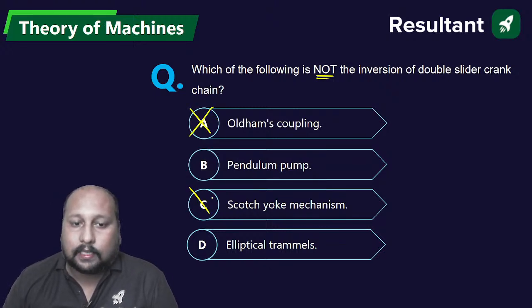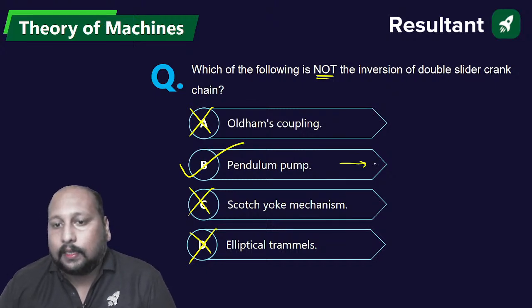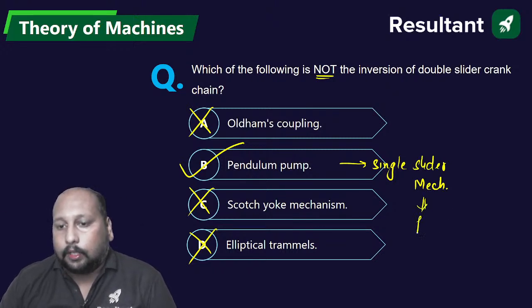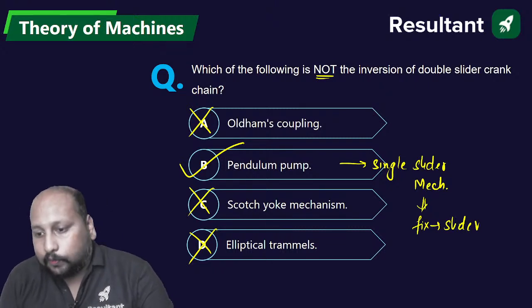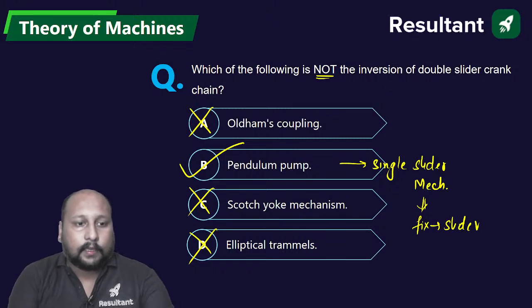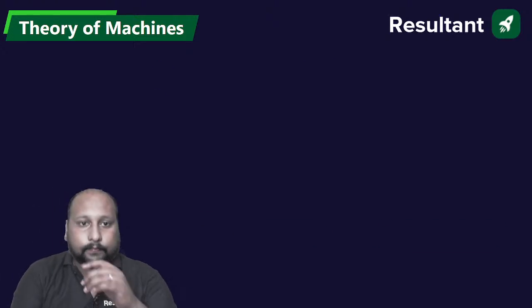This is not possible. This is also not possible. Option B is the correct answer. This is an example of a single slider mechanism. Which link needs to be fixed? You have to fix the slider, or we can say piston. We call it a bull engine also. Pendulum pump or bull engine. Perfect. Very good. Done. Next question.